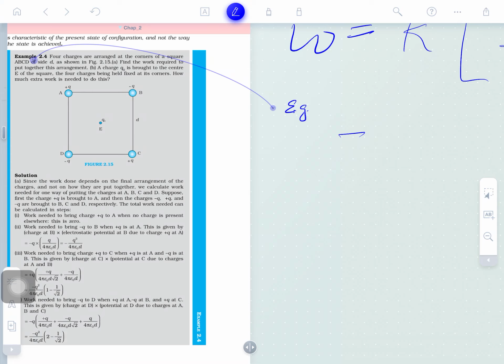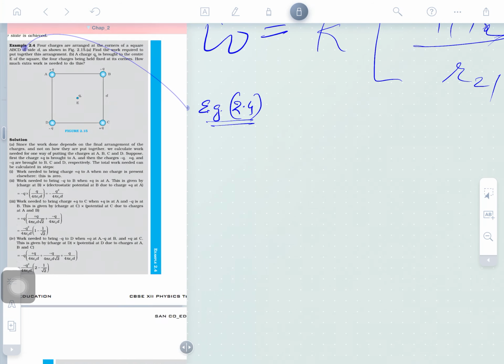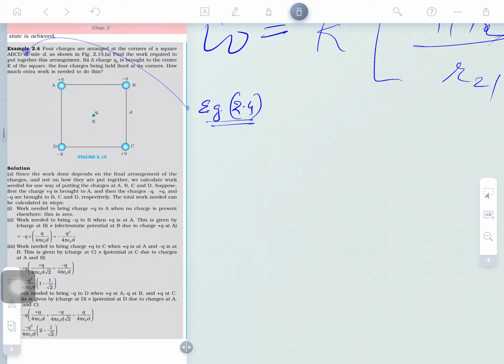Example number 2.4. Clear? Have a look at this, example number 2.4. Four charges are there before you. So I'm just taking this four-charge system here.